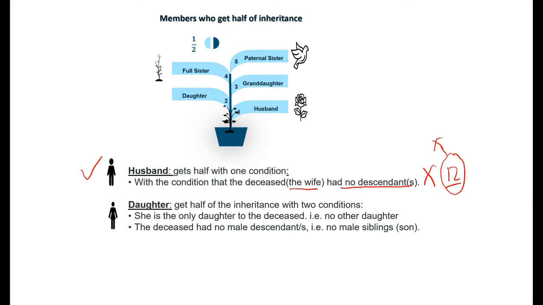The daughter gets half with the conditions: number 1, no other siblings, like no other daughters, no sons either. So basically the daughter has no male sibling and no female siblings. She is the only daughter and there's no son for the deceased person.